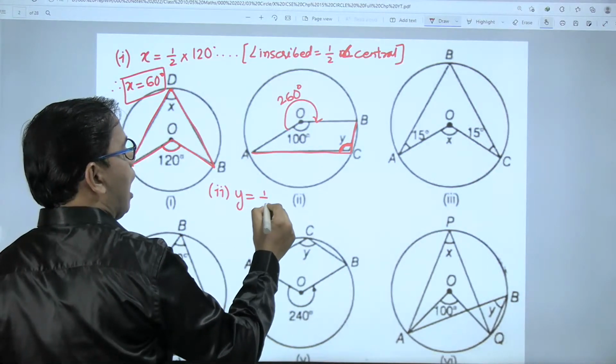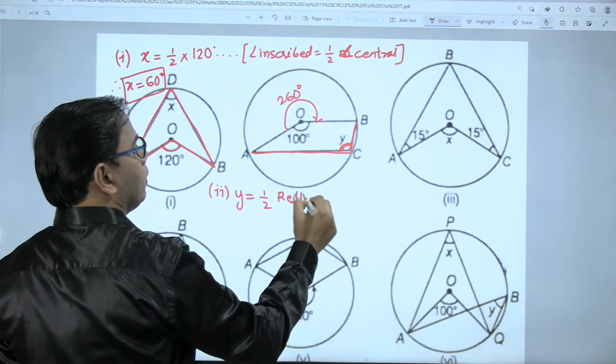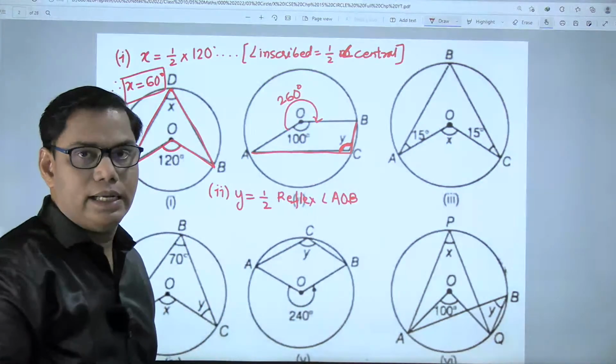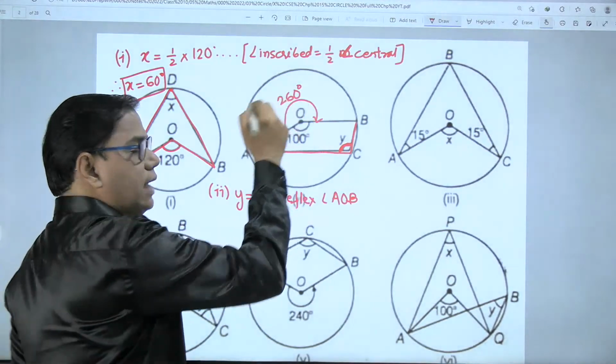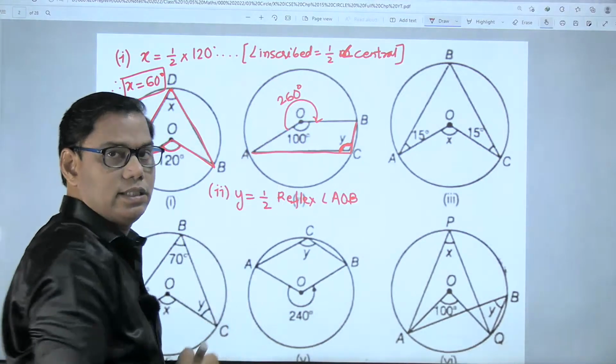Y is equal to half of the reflex angle AOB, not angle AOB. Angle AOB is 100 degrees. This is the reflex angle AOB. Angle AOB and reflex angle AOB together make 360 degrees.